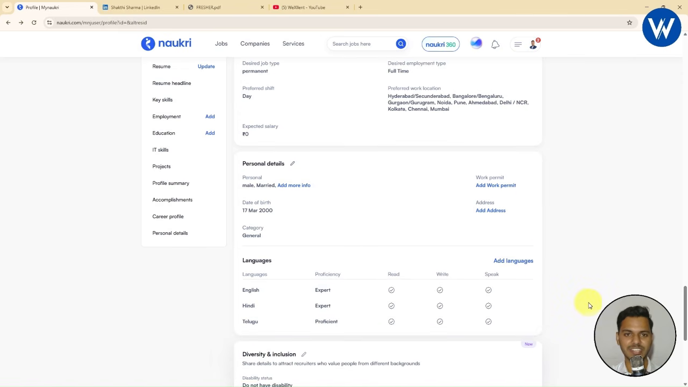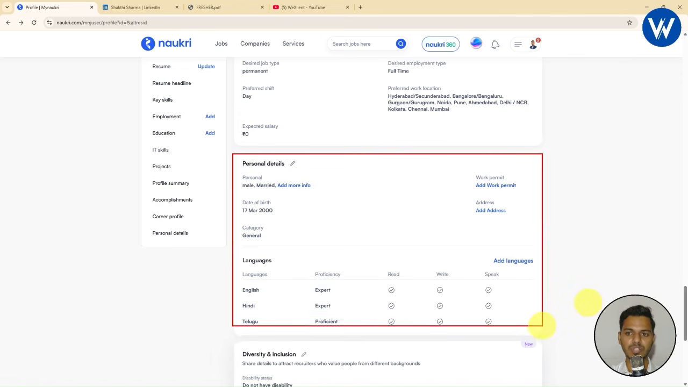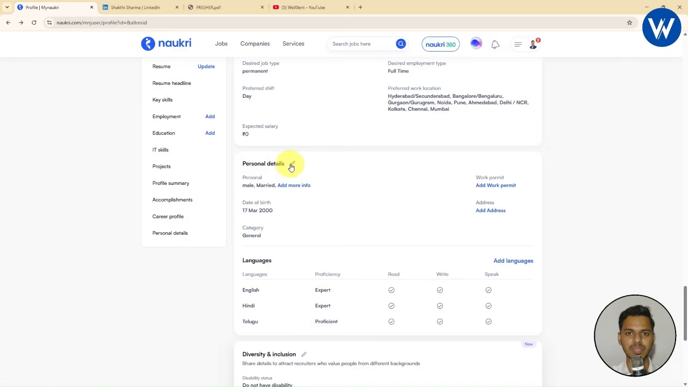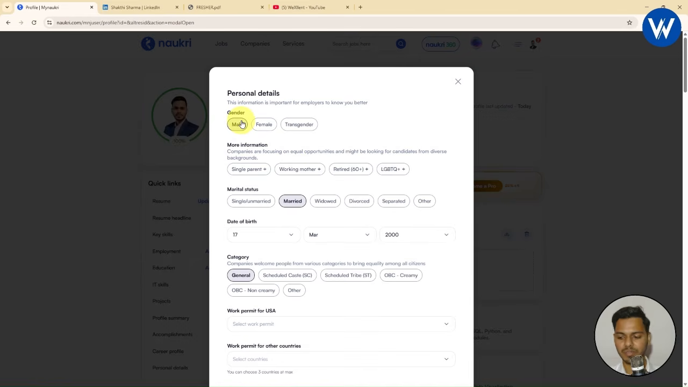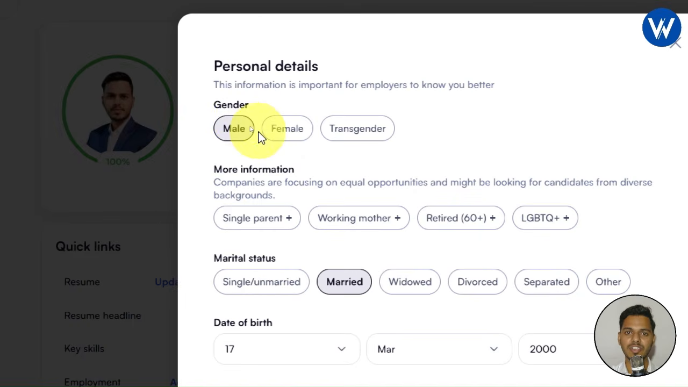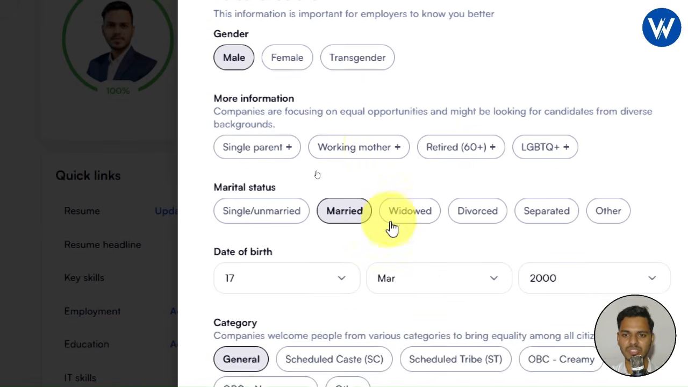Now moving to the next section, which is personal detail. Here you need to add your personal detail. Let me click on the pencil icon. First you need to enter the gender, either male or female. I have clicked male. More information, either single parent, so basically these are not required.